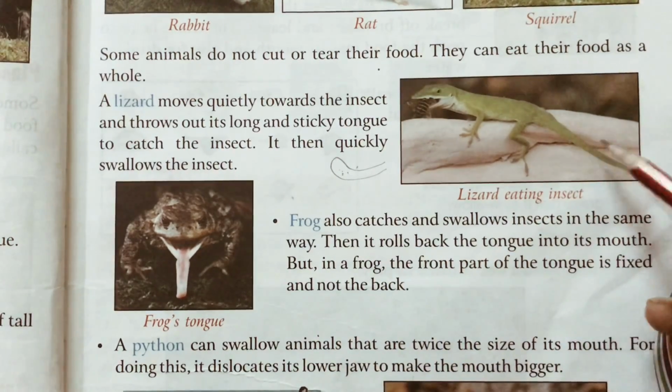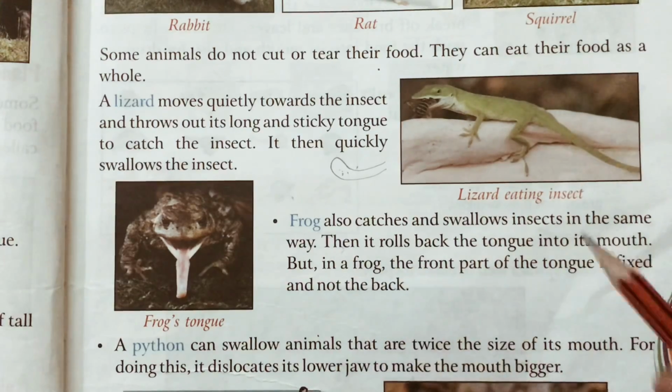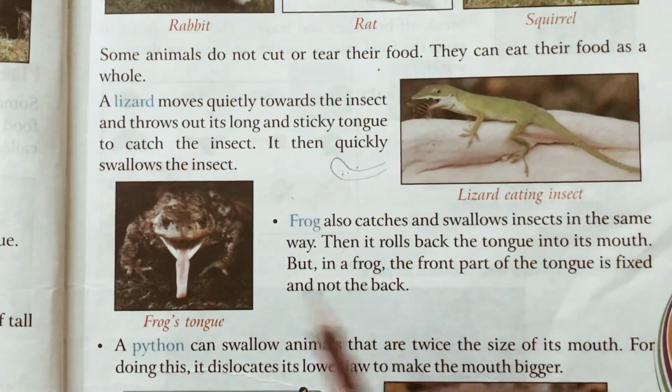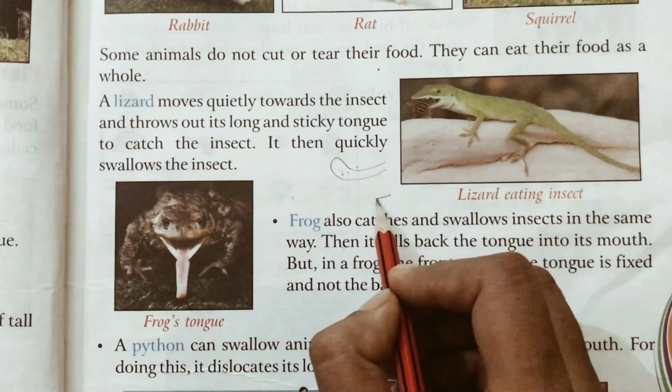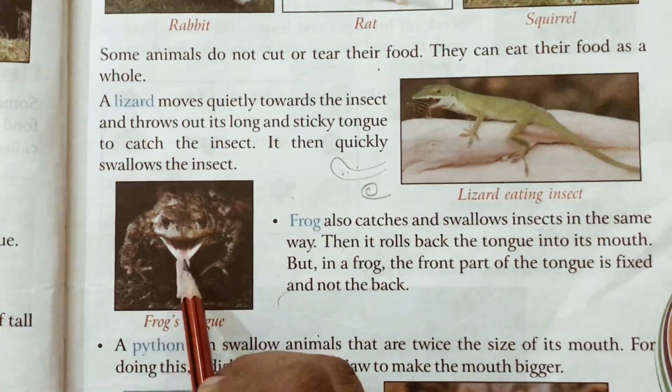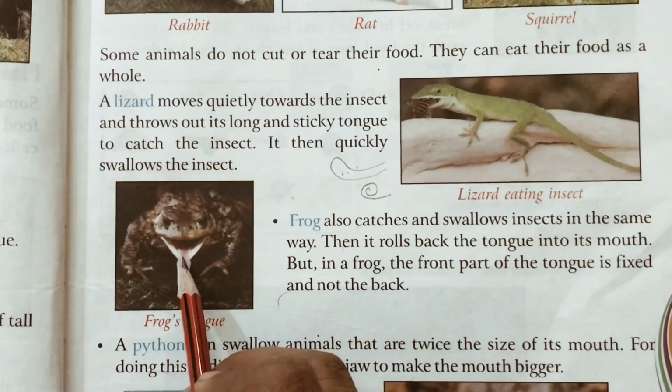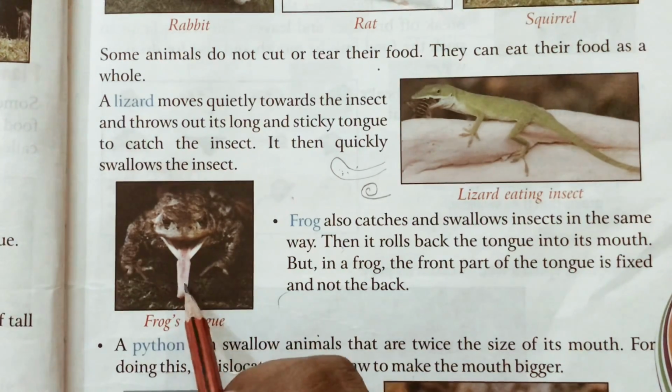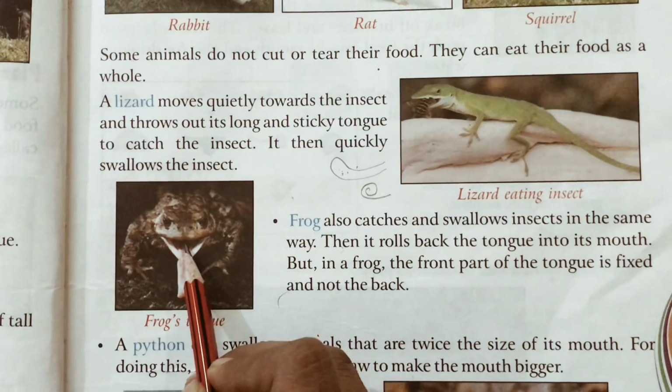Then it rolls back the tongue into its mouth. But in a frog, the front part of the tongue is fixed, not the back. As you can see, the front part of the tongue is stuck, so the back part can roll and be put inside the mouth.